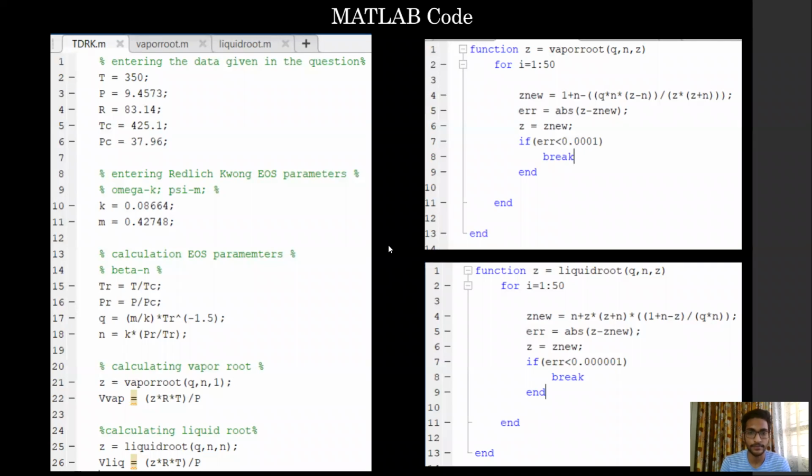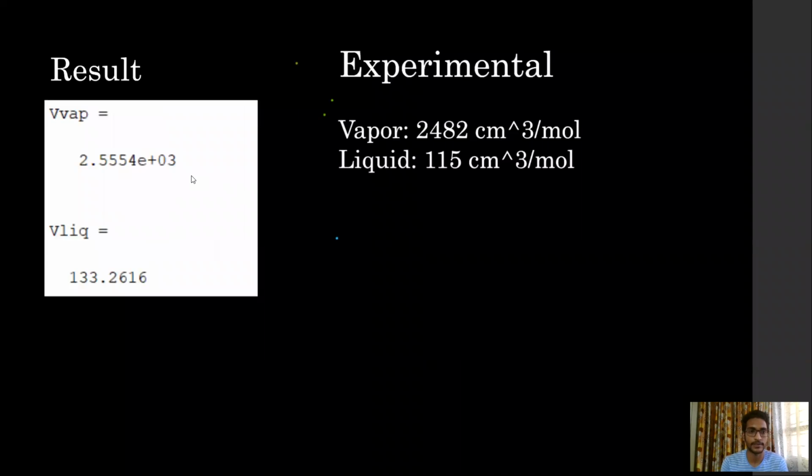Once we run the program, we get the following results. The volume of the vapor root at the given conditions of temperature and pressure is 2555.4 centimeter cube per mole, and the volume of the liquid root is 133.26 centimeter cube per mole. Now, the experimentally observed values are 2482 centimeter cube per mole for the vapor and 115 centimeter cube per mole for the liquid.